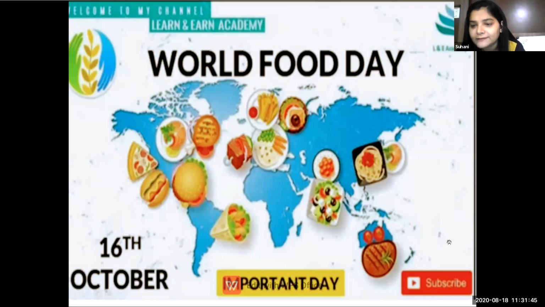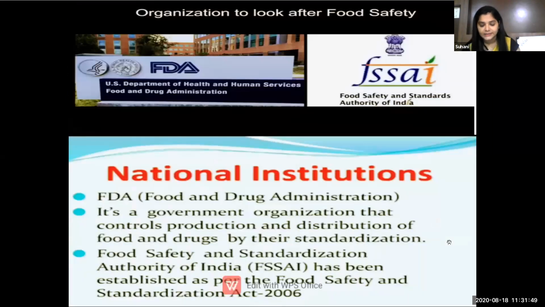Okay, students. Next we are going to learn about two organizations that look after food safety. Whatever packed food we eat, that is biscuits or wafers etc., a number of things we eat as packed food. To check whether that packed food is safe or not, there are two organizations by our Indian government.